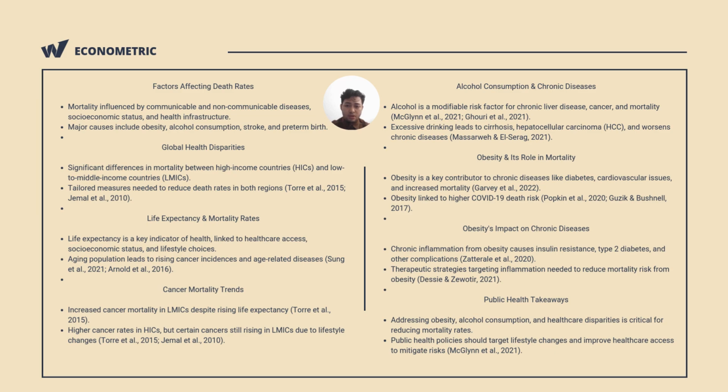Life expectancy and mortality rates are among the most important indicators of population health. These measures are influenced by a complex mix of healthcare access, socioeconomic factors, public health policies, and lifestyle choices. This review delves into the global trends in life expectancy and mortality rates, particularly the implication for non-communicable disease, communicable disease, and mental health issues.